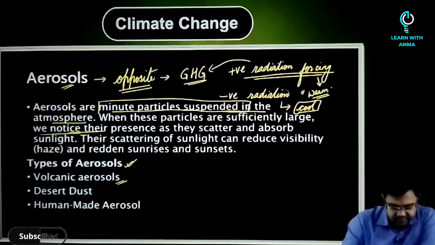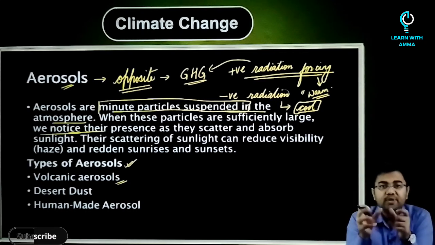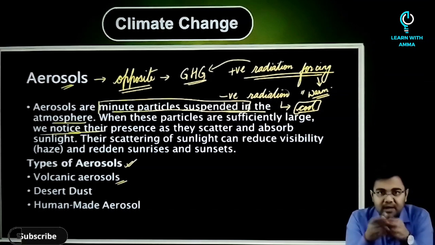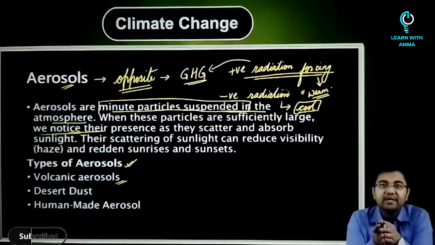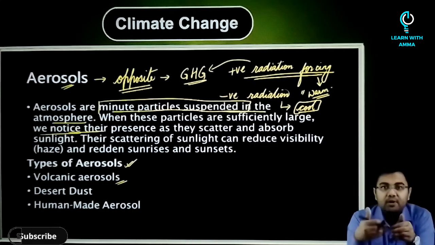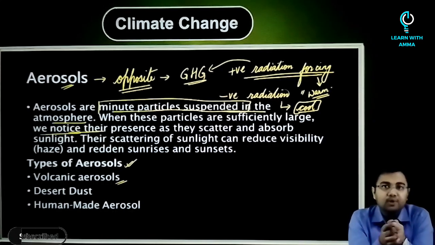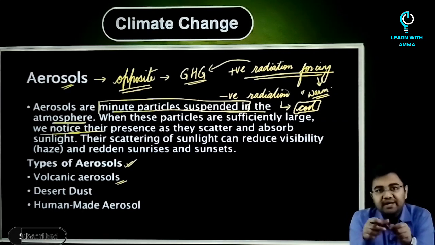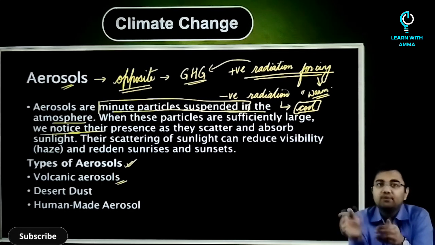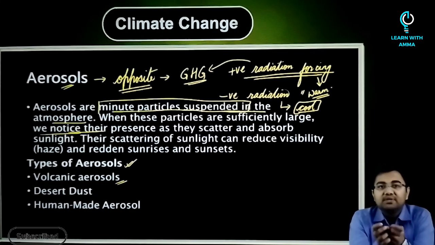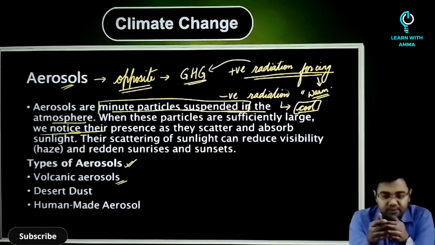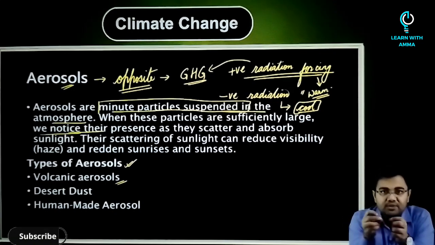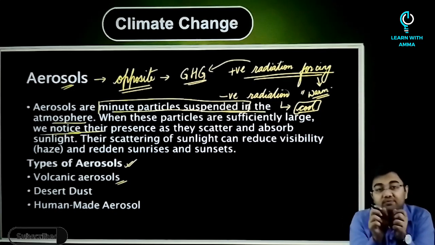The very first one that we have are volcanic aerosols. So what do we mean by volcanic aerosols? Volcanic aerosols basically follow an eruption. A large amount of sulfur dioxide, hydrochloric acid, ash, etc. get onto the surface of the earth during a volcano. For example, hydrochloric acid, in most cases, condenses with water vapor and is rained out of the volcanic cloud formation. Sulfur dioxide from the cloud is transformed into sulfuric acid. Now this sulfuric acid will quickly condense and produce an aerosol particle which will basically linger in the atmosphere for a very long period of time.